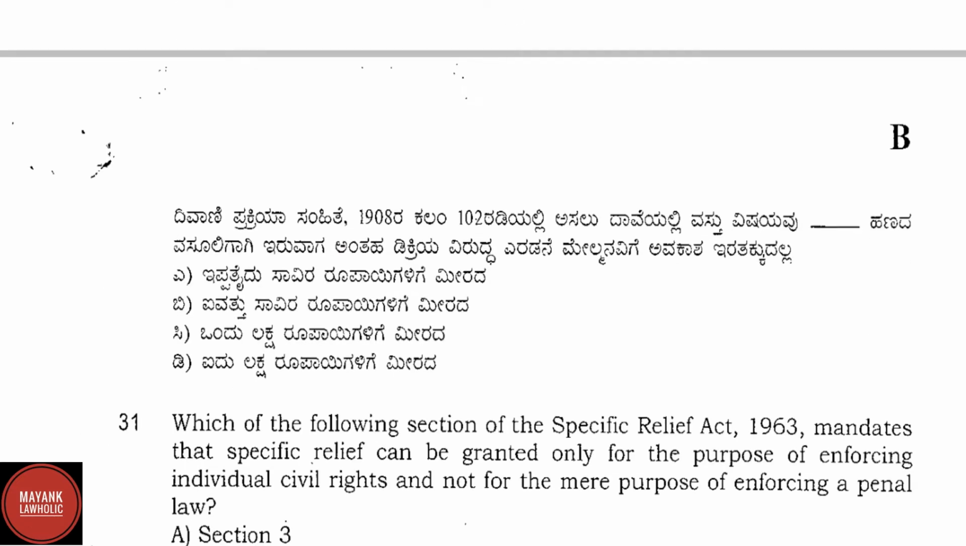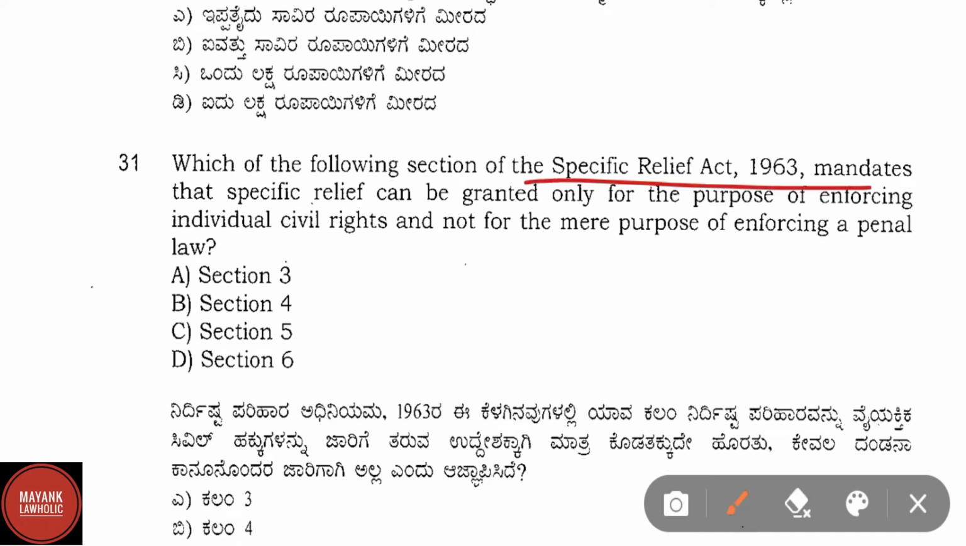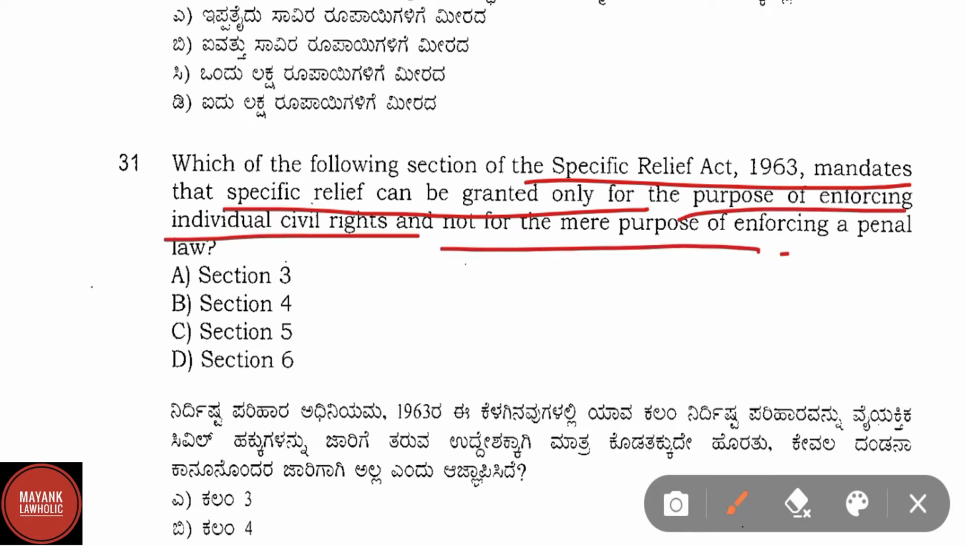Question number 31. Which of the following sections of the Specific Relief Act 1963 mandates that specific relief can be granted only for the purpose of enforcing individual civil rights and not for the mere purpose of enforcing a penal law? Here the correct answer is option B, that is section 4. Section 4 of the Specific Relief Act mandates that specific relief can be granted only for the purpose of enforcing the individual civil rights and not for the mere purpose of enforcing a penal law.